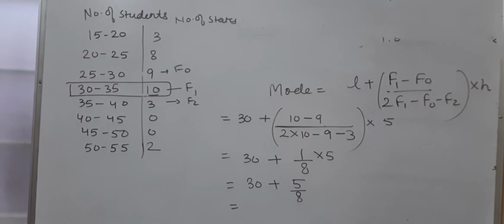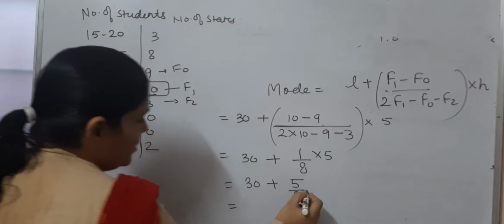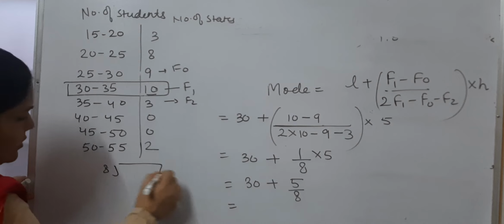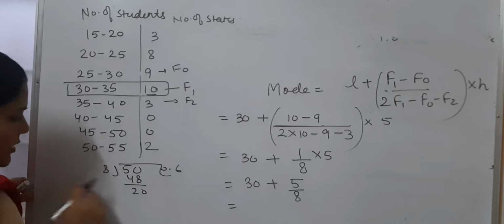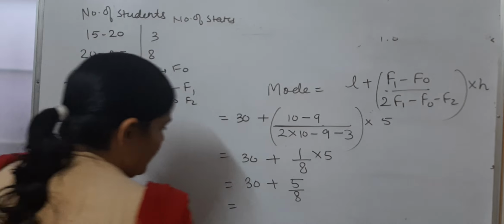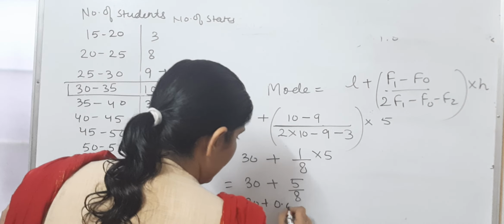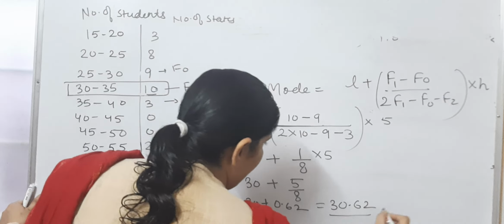So 30 plus 5 upon 8. First, what will you do? You will divide 5 by 8, right? Then you will get the value. Let me show how I am doing it. Put the point, 0, 8 times 6 is 48, then we have 20, understood what I am doing? 8 times 2 is 16, so 0.62. So 30 plus 0.62, and when you add it, you will get 30.62. So this is our mode.